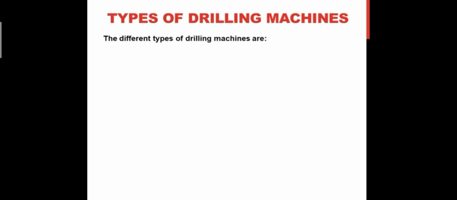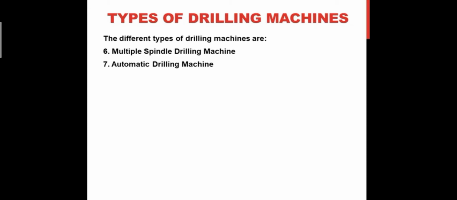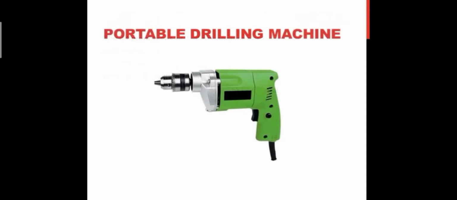Fifth type is gang drilling machine. Sixth type is multiple spindle drilling machine. Seventh type is automatic drilling machine. Eighth type is vertical deep hole drilling machine and horizontal deep hole drilling machine. Portable drilling machine. The portable drilling machine can be operated with ease anywhere in the workshop and is used for drilling holes in workpieces in any position which cannot be drilled in any standard drilling machine. These machines can be driven by AC or DC, or sometimes some portable machines are driven by pneumatic power.